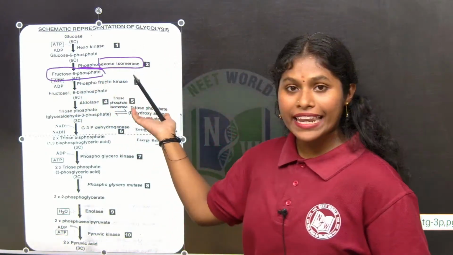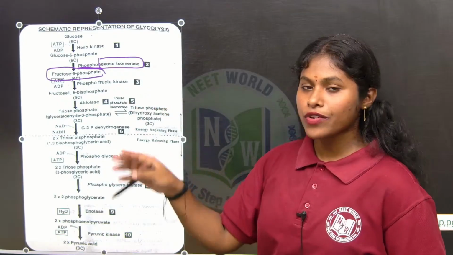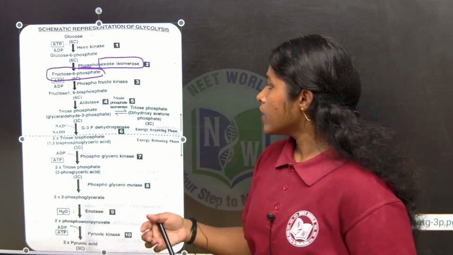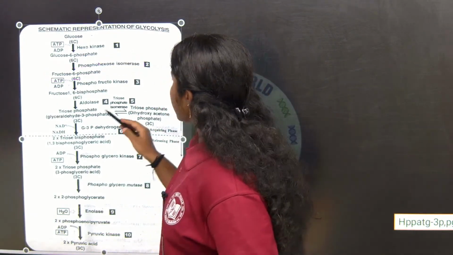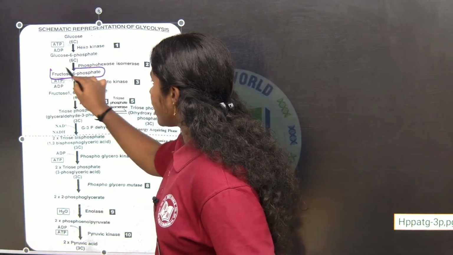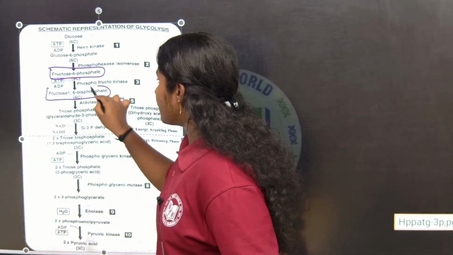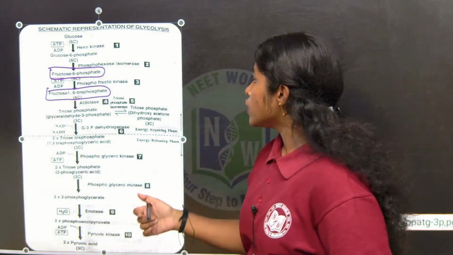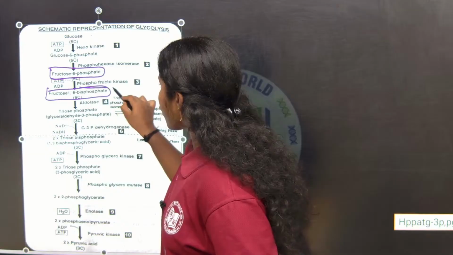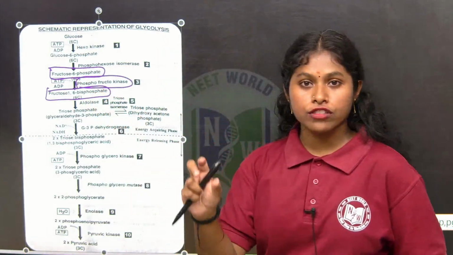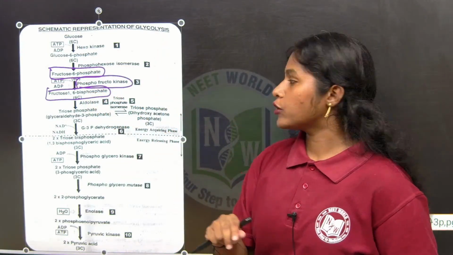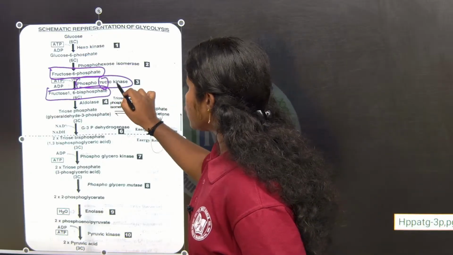There is no kinase in the enzyme name, that is why we are not adding any ATP there. So let's see the next step. In the next step, fructose 6-phosphate is converted into fructose 1,6-bisphosphate. Bis, bi means 2, right? So here the enzyme is phosphofructokinase. The phosphate group is added to the fructose.